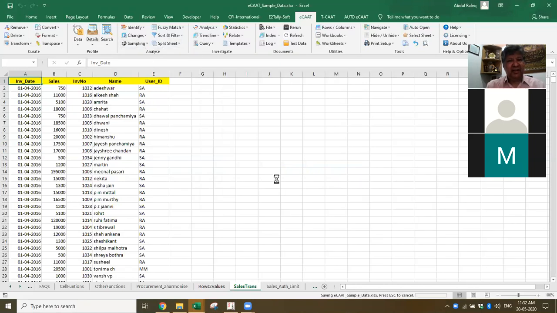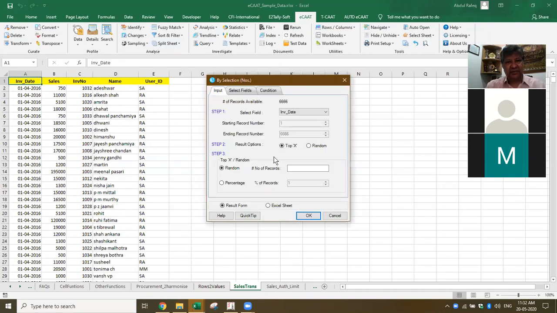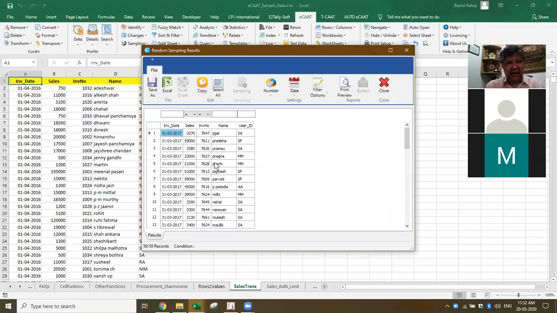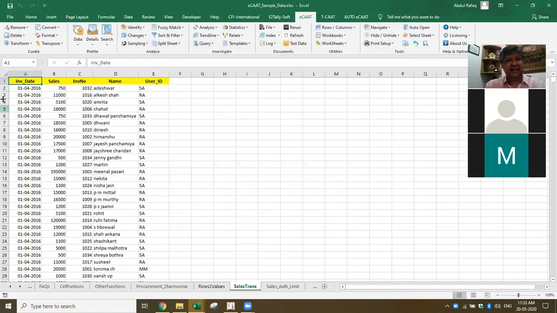Second, I'll take you from simple to complex. Selection by numbers. Now, there are 6,000 records. I want to pick up, let's say, 30 records, and that should be by random. So when I say 30 records, by default, it will apply its own random logic and give me 30 records. I wanted 30, but it's given me 59. What is the reason? Some of the records are duplicates, so it picks up the same thing again. So this is one.